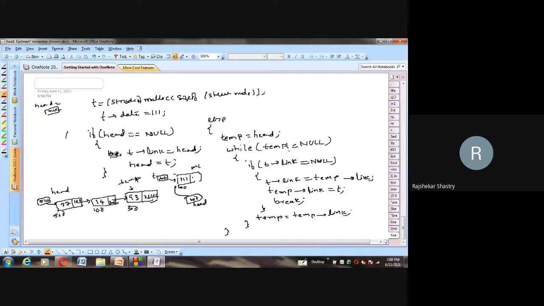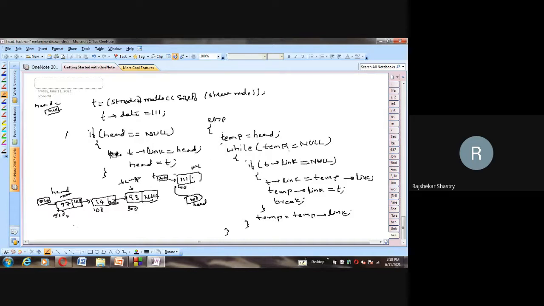We cannot hold the address. We will miss the address of this first node. Even if you move further to the third node, you will miss the address of both the nodes. So likewise, all these nodes' addresses will be missed out and getting them back will become very difficult. So that's why don't disturb this head node if you want to travel to the other nodes. So for traveling purpose, what I did is I took a temporary variable in which I stored the head address.